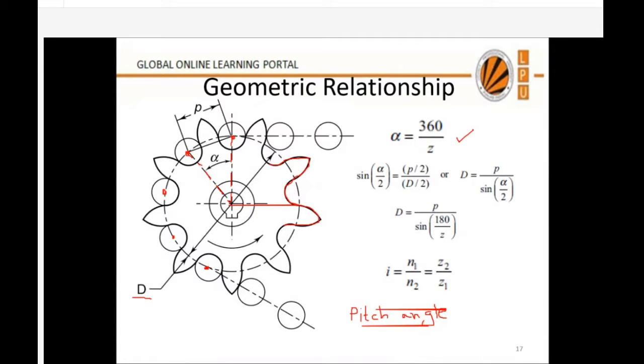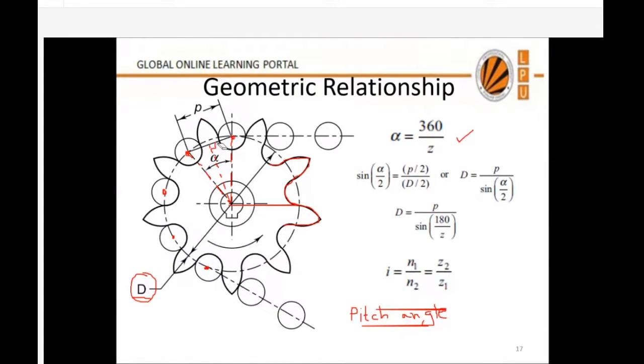So depending upon the number of teeth of the sprocket, the alpha value changes. Now I want to find the diameter. So what I did, suppose I drop a perpendicular from the center of the sprocket on this line. It is a procedure adopted by the author, although we can find it in some other way also. This is the pitch. Since the perpendicular is dropped, this angle will be 90 degrees, and this distance will always be half, so it will be p by 2.